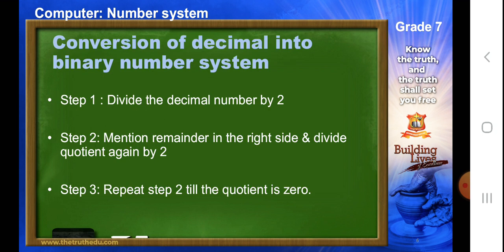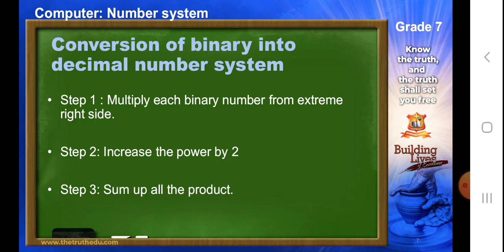we are going to learn about conversion of decimal number system into binary number system. Now, if you want to convert decimal into binary, then what you have to do? First thing you have to do, if you remember, was to divide the decimal number by 2. We'll write the remainder on the right hand side and divide the quotient again by 2, and we will repeat the steps. We will continue to repeat the steps till the solution is 0 or the remainder is 0.